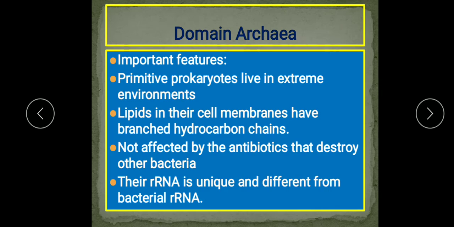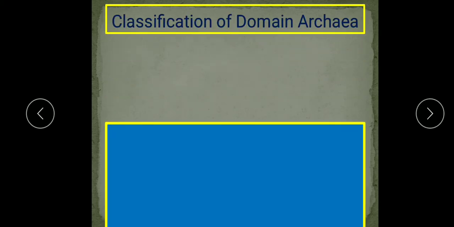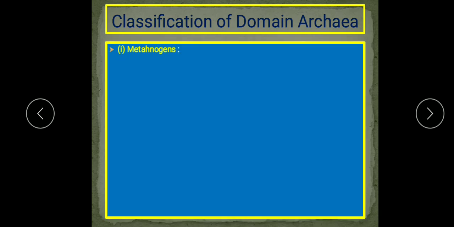Now these are the important features, because these primitive prokaryotes live in extreme environments, very high temperature as well as very low temperature, and adverse conditions are there. We will see all these points in the classification. So let me see the classification of the domain Archaea.